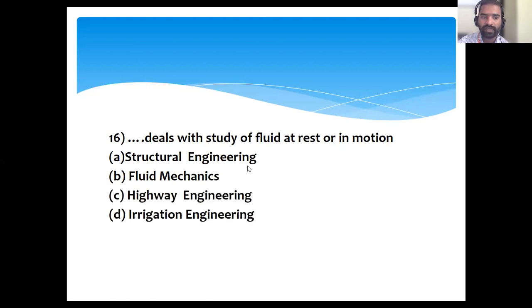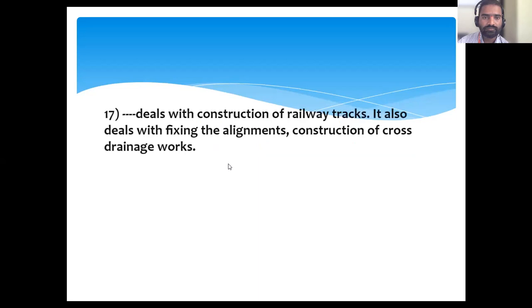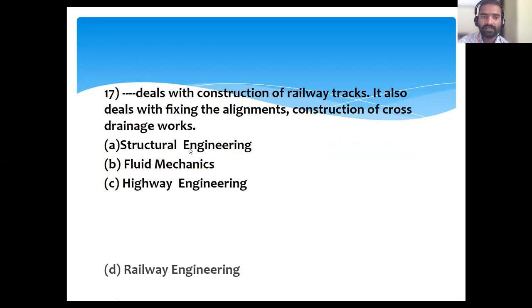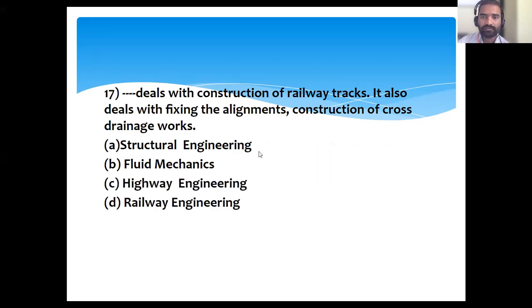Structural engineer, fluid mechanics, highway engineer, irrigation engineer. Fluid mechanics. Next, dash deals with the construction of railways, railway tracks. It also deals with fixing the alignment and construction of cross drainage work. Structural engineer, fluid mechanics, highway engineer, and railway engineering. Railway engineering. Railway track is related to the railway engineer.